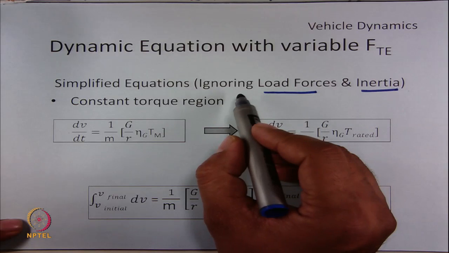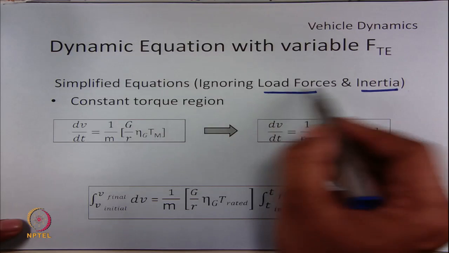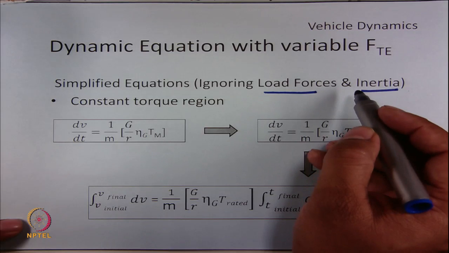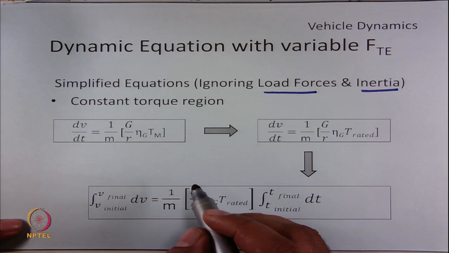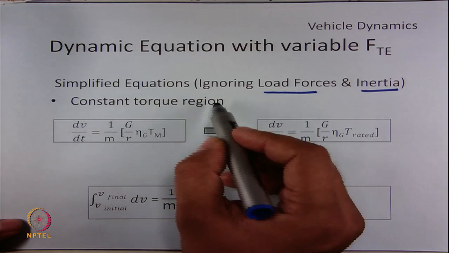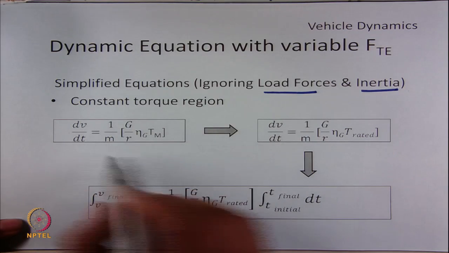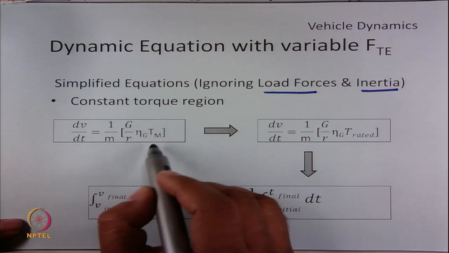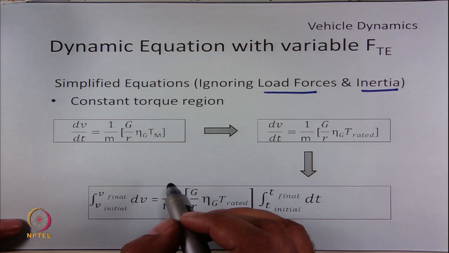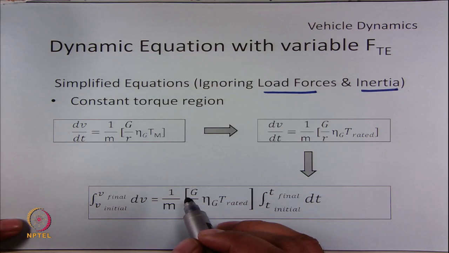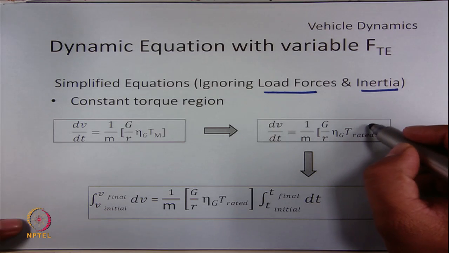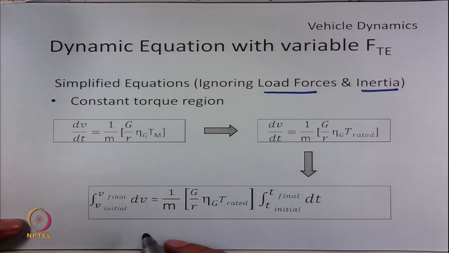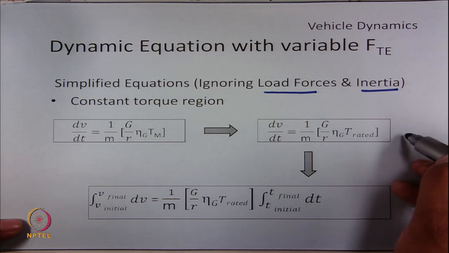Secondly, this assumption of ignoring these forces is quite valid, since the magnitude of these forces is low compared to the accelerating forces. In the constant torque region, the expression of dV by dt will be just 1 by m g by r eta g into Tm, because the rest of the load forces are now assumed to be 0. The value of Tm is equal to T rated in constant torque mode. So, this is a fairly simple equation to solve.